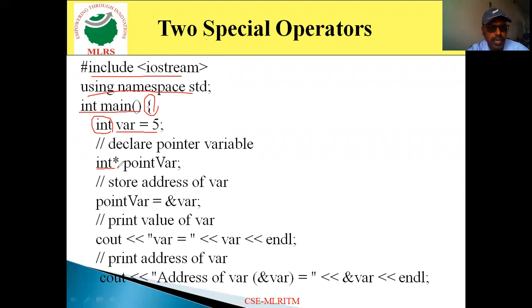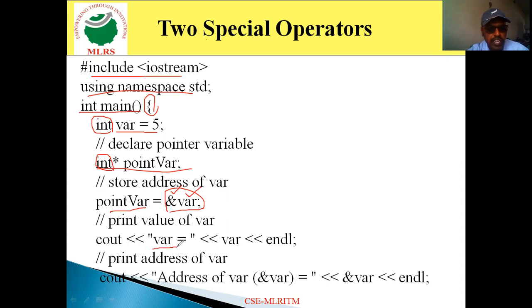Then I declare the pointer variable pointVar of integral data type. Now I allocate the address of var to pointVar. Why? Because pointVar is a pointer variable, so to a pointer variable we must allocate the address of another variable. So pointVar = &var.